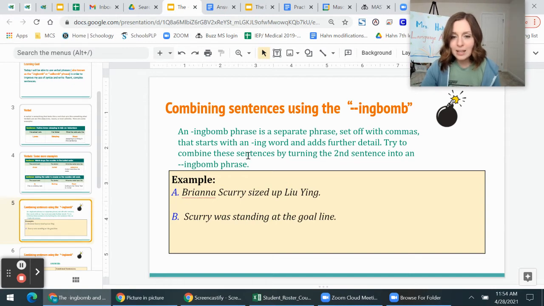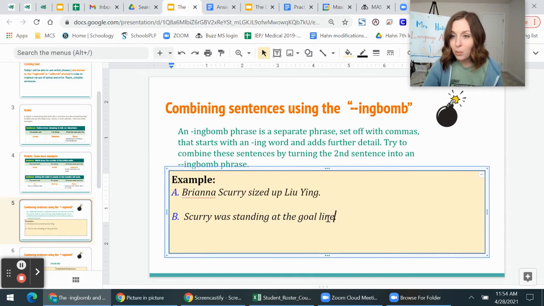Try to combine these sentences by turning the second sentence into an ing-bomb phrase. So basically take these two sentences and put them together, but take the letter B sentence down here and combine them. So you might want to pause the video and do that now. Here are our sentences. Brianna Scurry sized up Liu Ying. Scurry was standing at the goal line. Okay, pause the video, see if you can combine them.